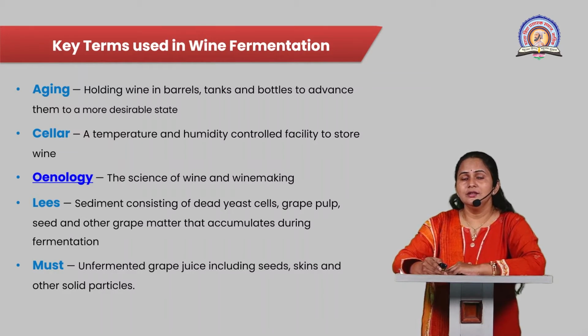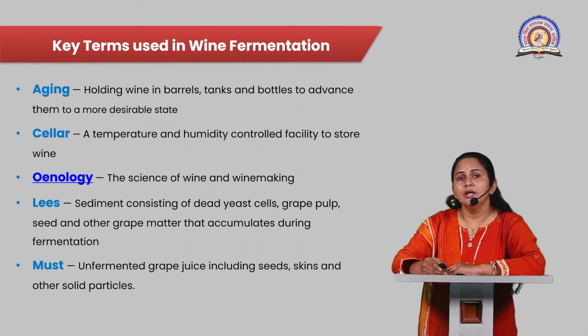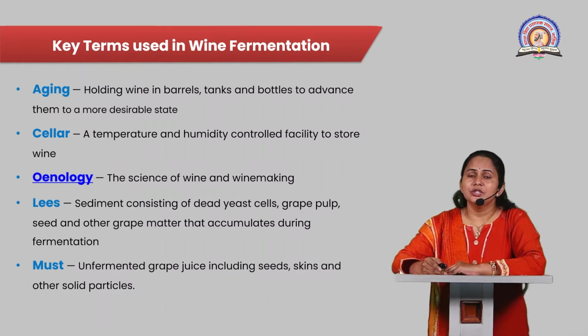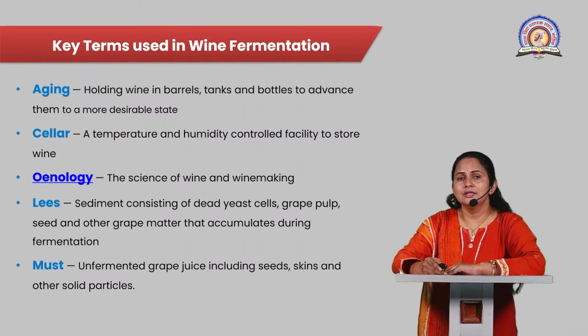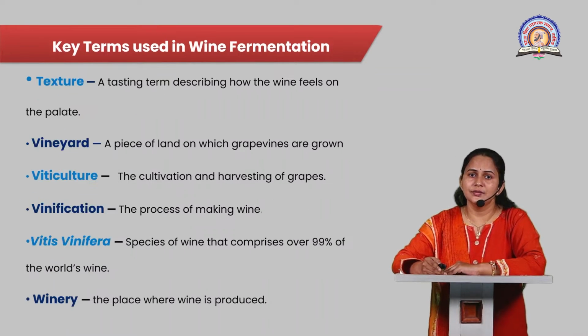Then lees is the term generally used for the sedimentation during the fermentation, which includes the dead yeast cells, and the solid particles like grape pulp, grape seeds, and skin, and other solid particles which settle down during the fermentation process. Then the must. Must is the unfermented grape juice which consists of skin, seeds, and other solid particles.